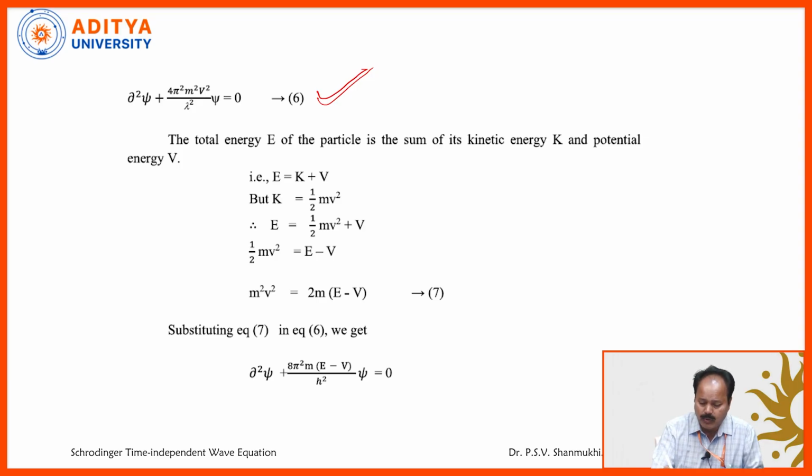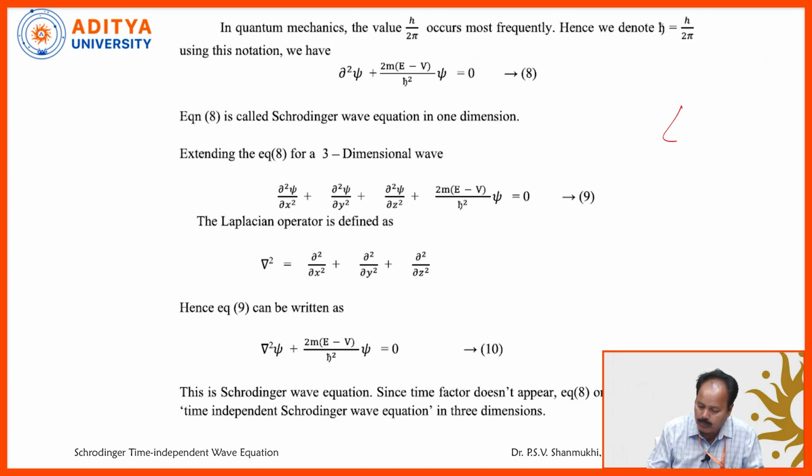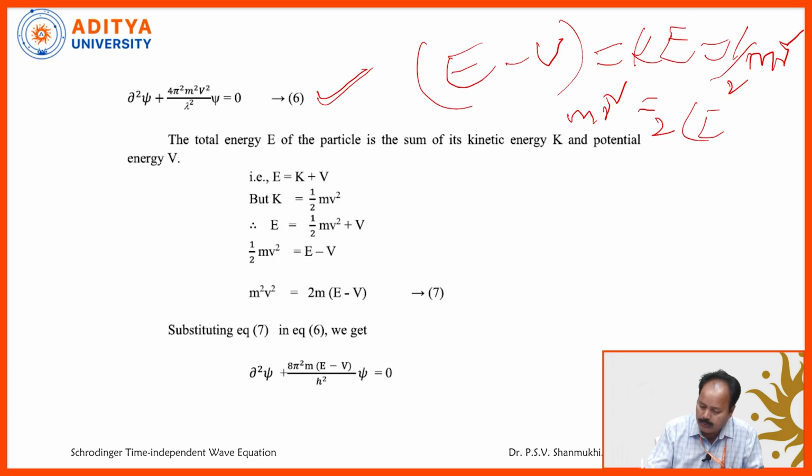Actually what is this? Okay, observe, if E is the total energy and V is the potential energy, what is E minus V? Nothing but the kinetic energy, half mv square. From this one I just write mv square is equal to 2 into E minus V, we can write. Or multiply with m on both sides. What do you get? m square v square is equal to 2m into E minus V.